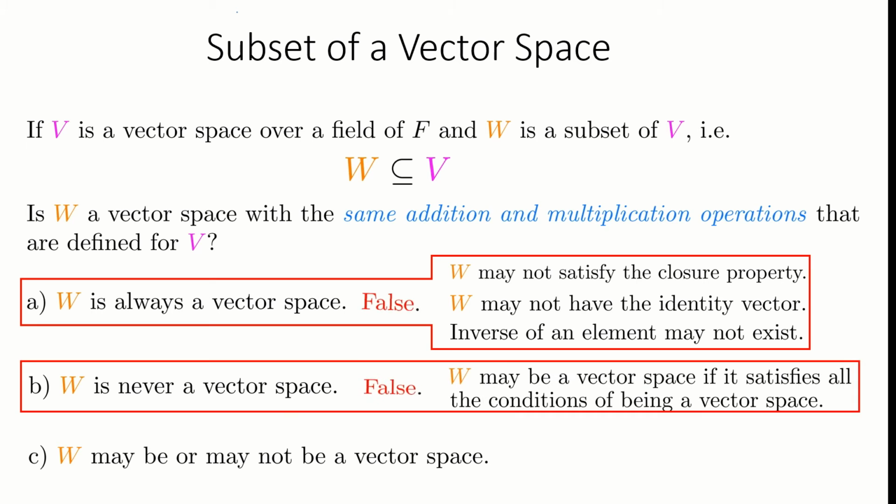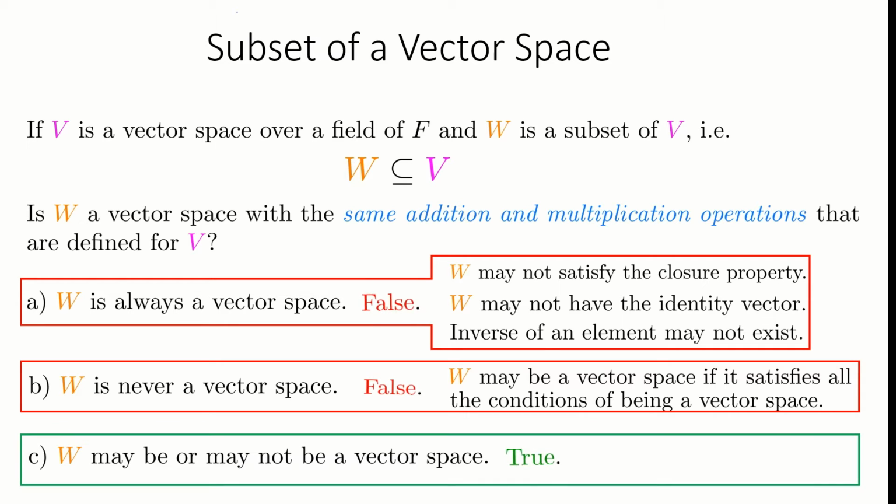The second possibility is also false because a subset may satisfy all the properties of a vector space. As the first two possibilities are not true, the third possibility is the correct one. A subset may or may not be a vector space. It means that some of the subsets of a vector space satisfy all the properties of a vector space and some of the subsets do not. We cannot decide about a subset without explicitly verifying all the properties.